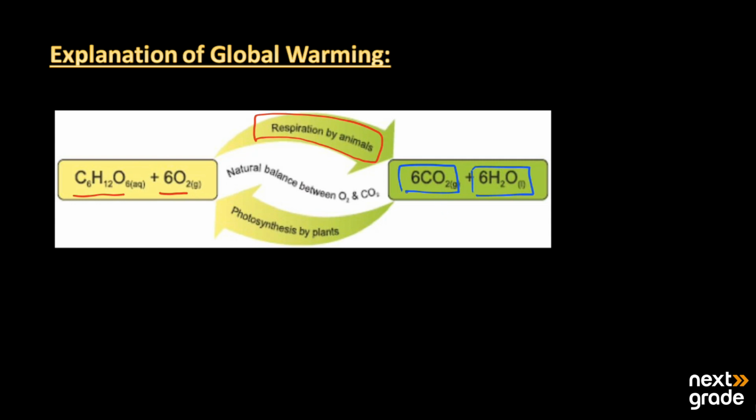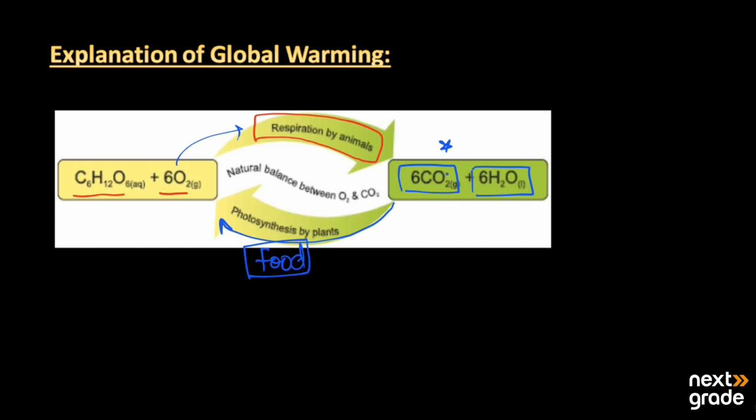Now, this water and carbon dioxide are used by the plants in photosynthesis, the food making process. So there is a natural balance in which the carbon dioxide produced is used by the plants, and the oxygen produced by the plants is used up by the animals. This is basically the natural balance.